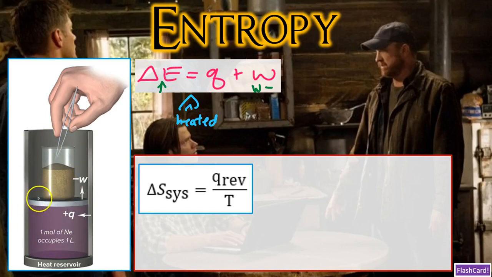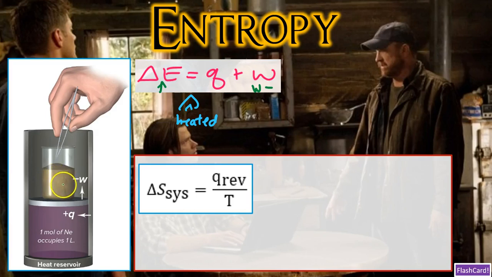So if we remove 1 single grain of sand with a pair of tweezers, that's going to represent a tiny or minuscule decrease in pressure just by removing 1 single grain, okay? That tiny decrease in pressure is going to then cause the gas to expand a minuscule amount due to a tiny increase in volume, right?